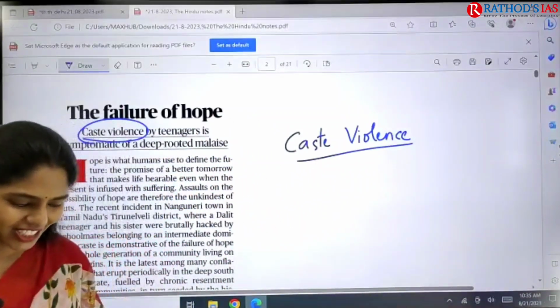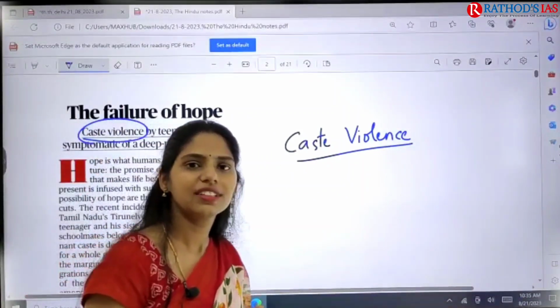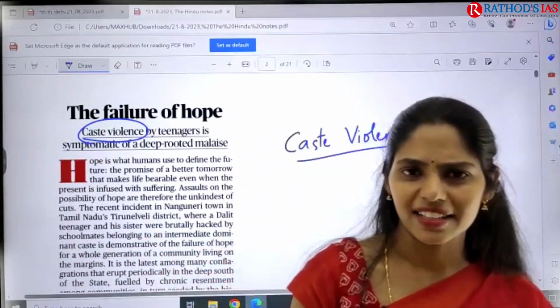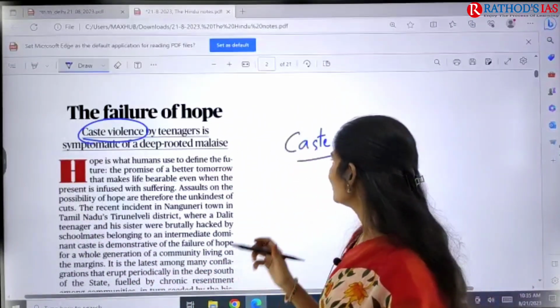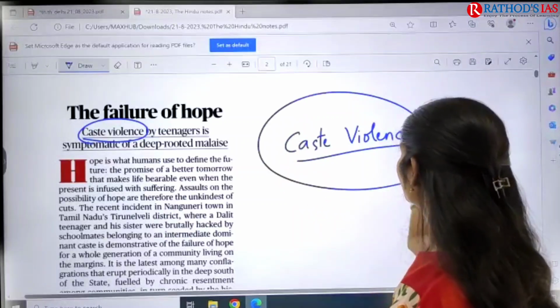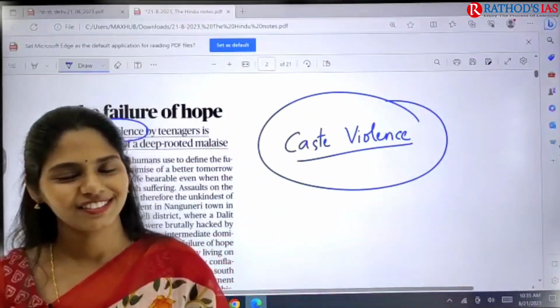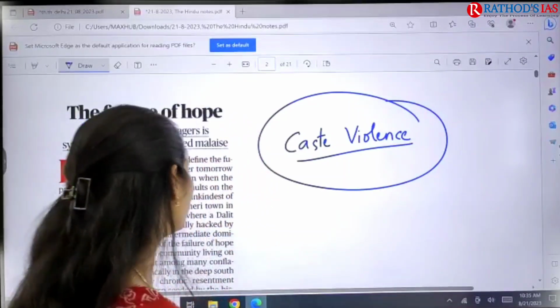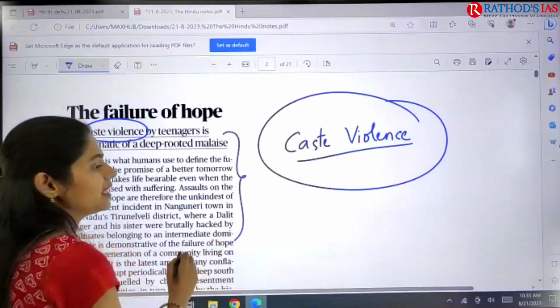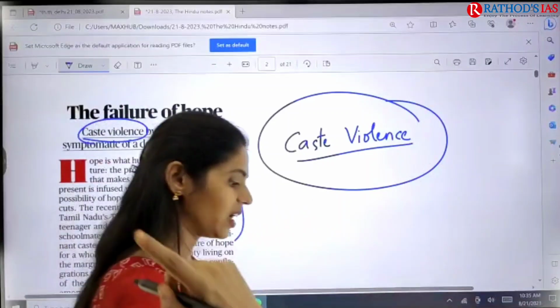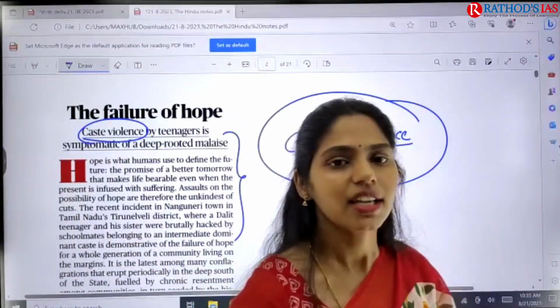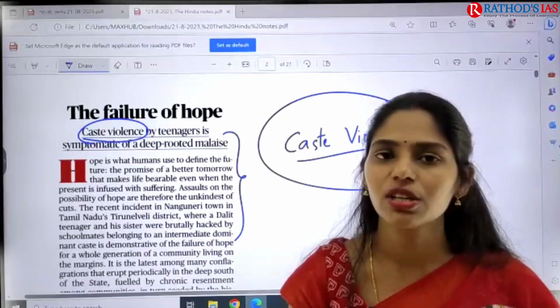So one question for you, students: do you still believe that the caste system is prevalent in our country or not? Yes or no? Yes, of course. Because of this article and the happenings going on around our surroundings, which say that yes, discrimination based on caste is still happening.